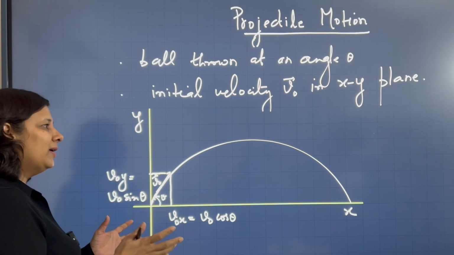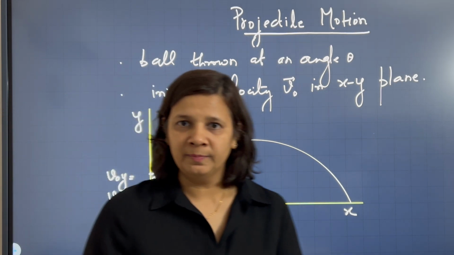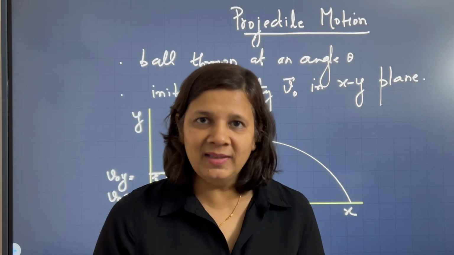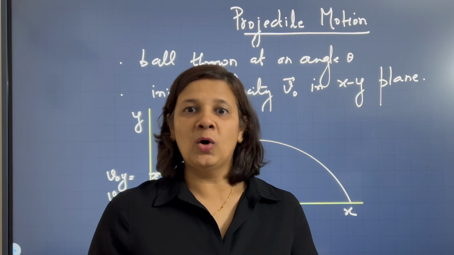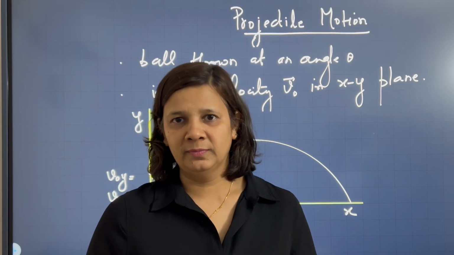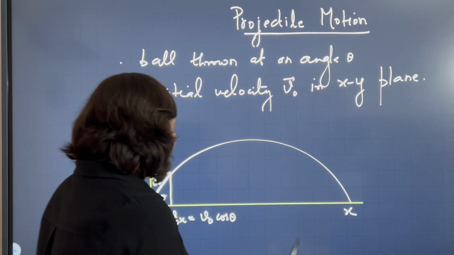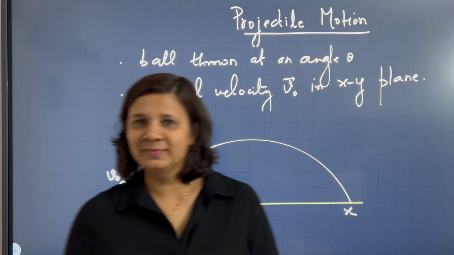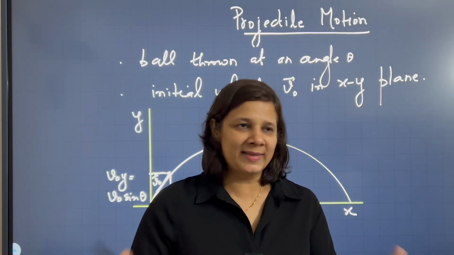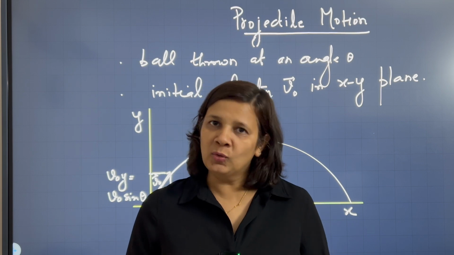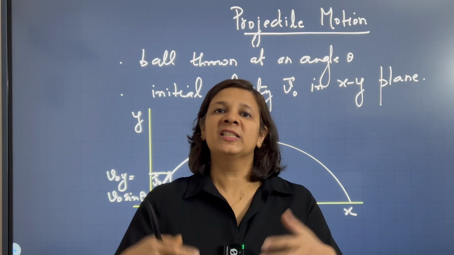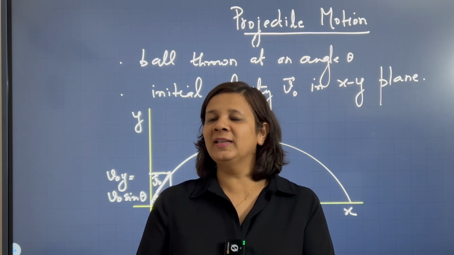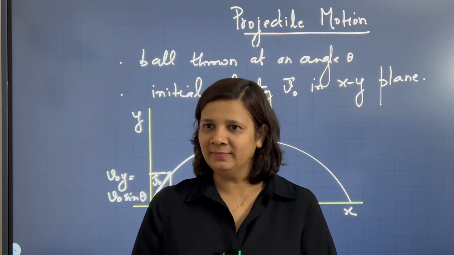Now, in order to understand this motion of a ball, we can imagine it as a combination of the horizontal and the vertical motion. We know that in the horizontal direction there is no acceleration. So what will happen to the speed of the ball if there is no acceleration in the horizontal direction?